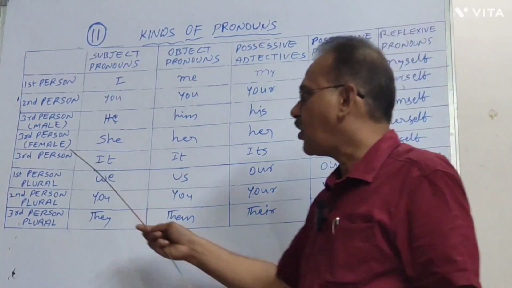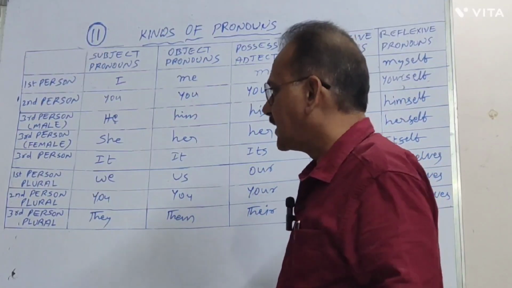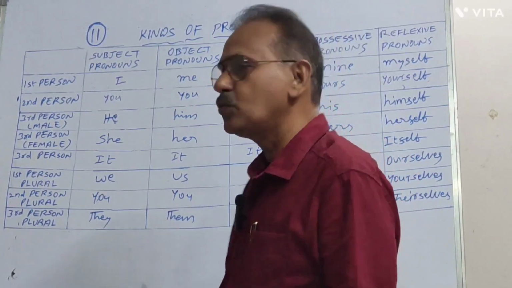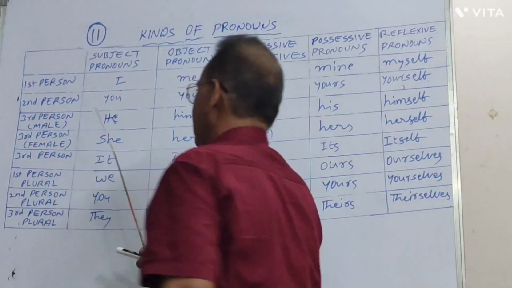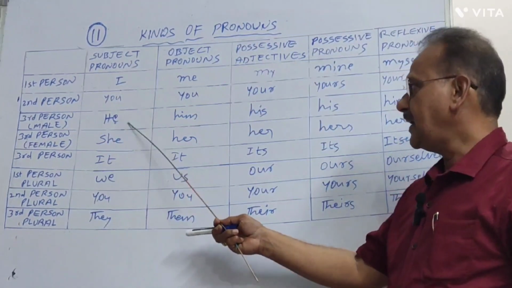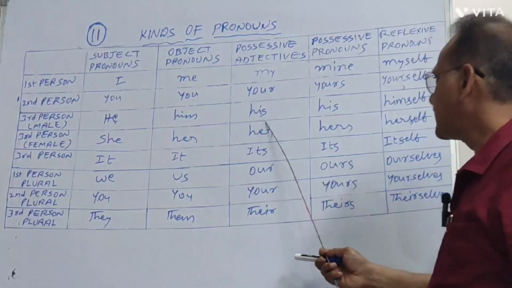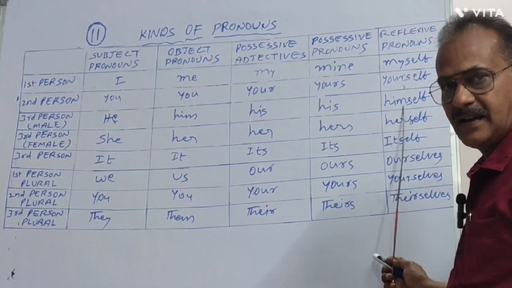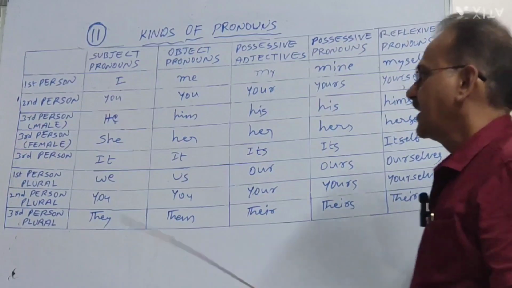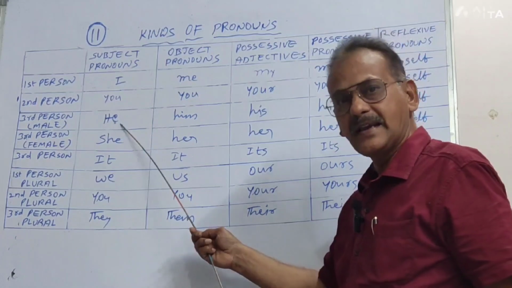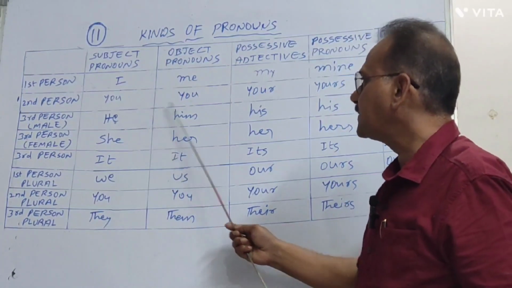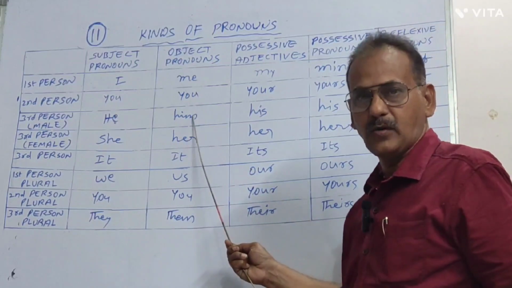If you go to the third person, there are again two types: male and female. In third person male, you take the subject pronoun he, and it becomes him in object pronoun.